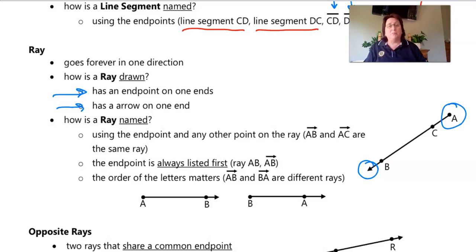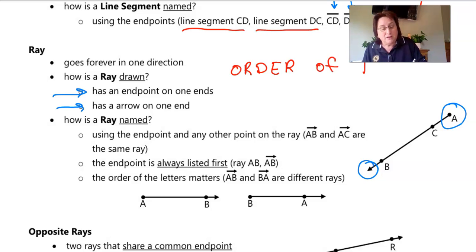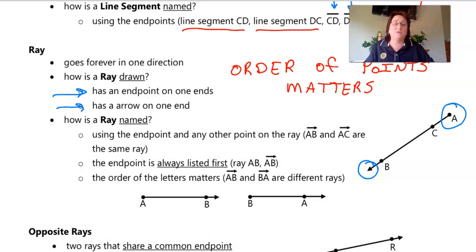Okay, so this is the important part, because earlier, remember I told you guys with line segments and with planes and with lines, it doesn't matter the order. But in a ray, and guys, you're going to want to make note of this, the order of the points matters. I'm writing this down for you so that you can write it down in your notes as well.